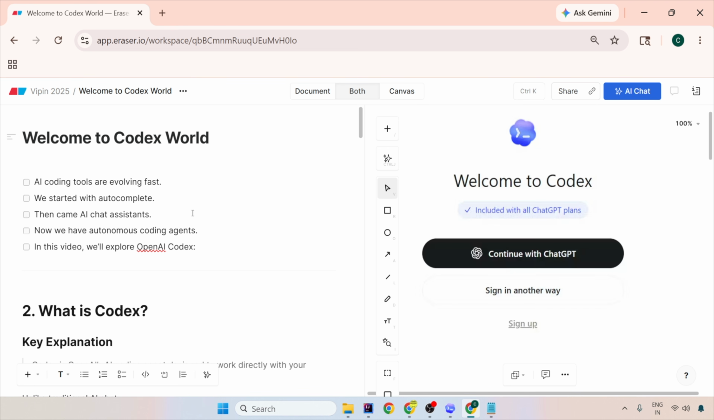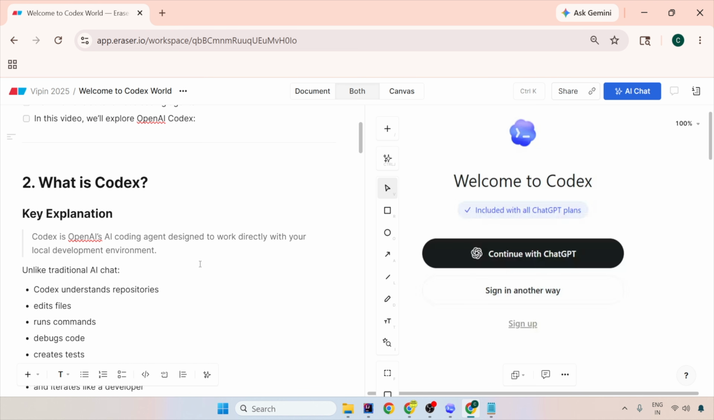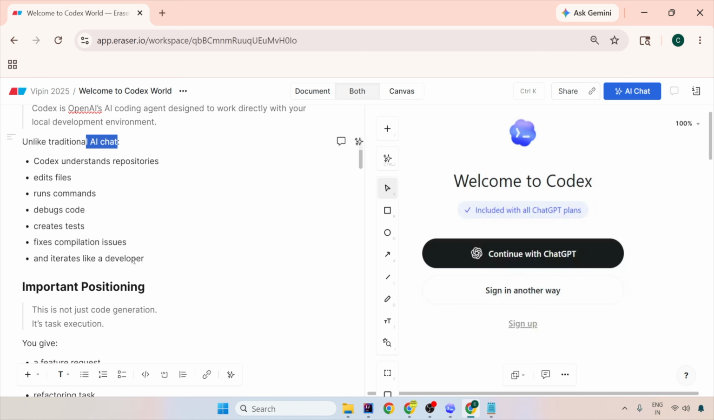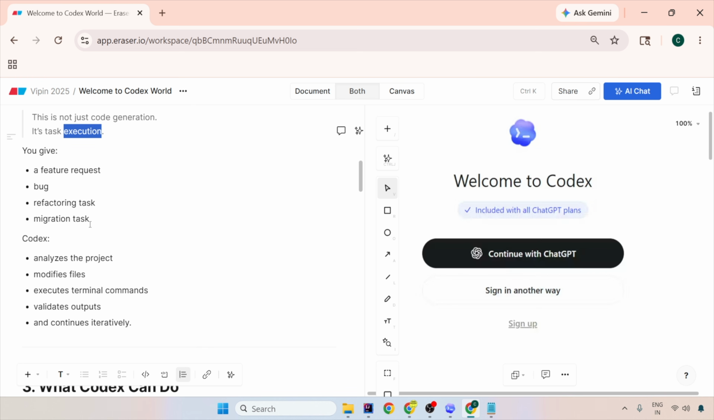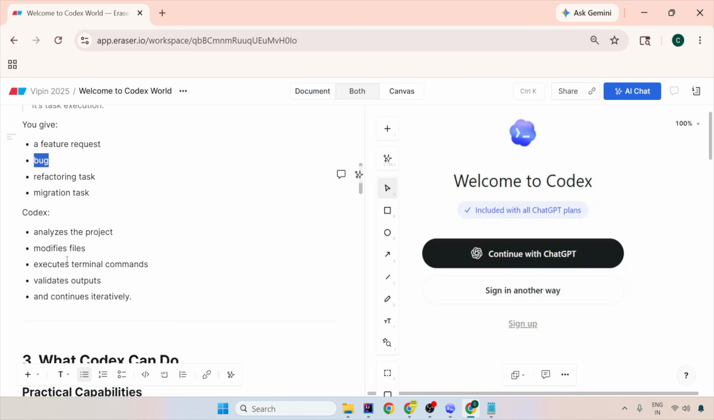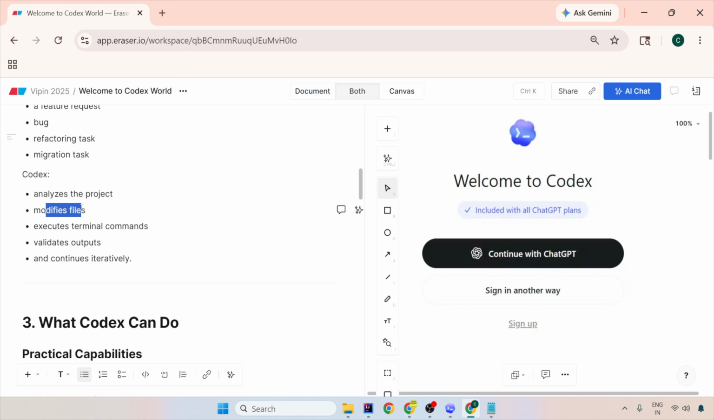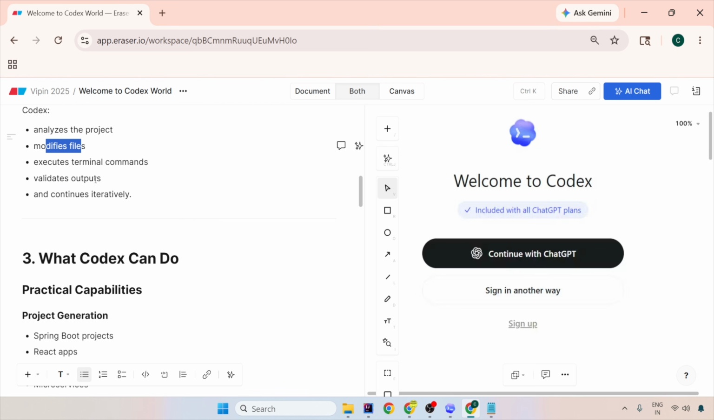Now let's quickly cover the theory, which is the last thing I would ever like. What is Codex? Codex is a coding agent designed to work directly in your local development environment. Unlike your browser chats, it understands your repository, edits files, runs commands, debugs, creates test cases, and fixes your issues just like a developer. It is not just code generation, it is the execution of multiple tasks. You give a request, a bug, whatever. It analyzes the whole project, modifies the files in those projects, executes the commands, validates, and continuously does all of this